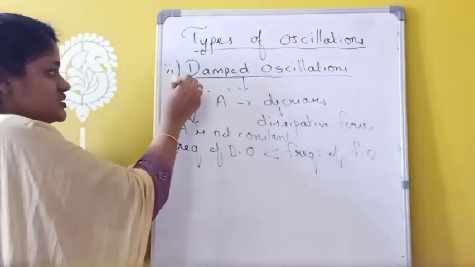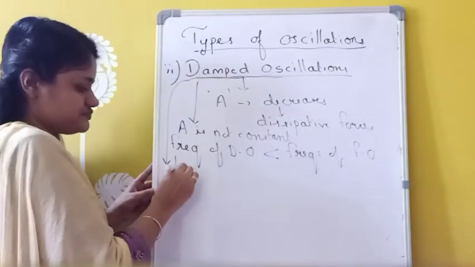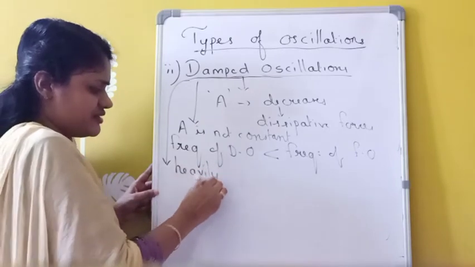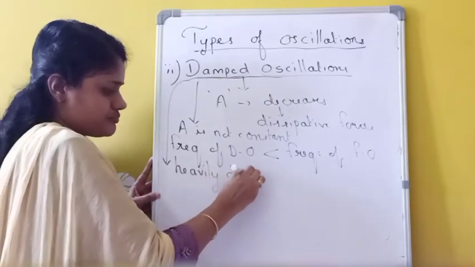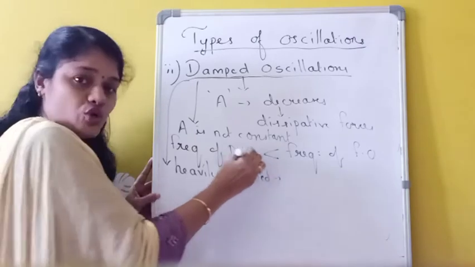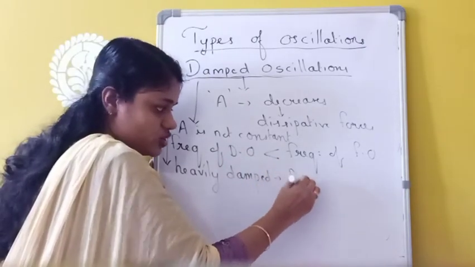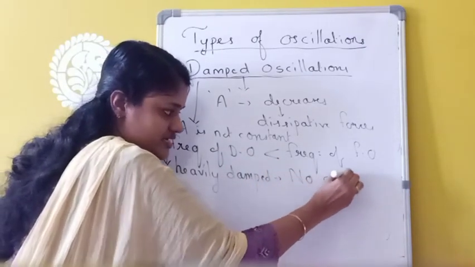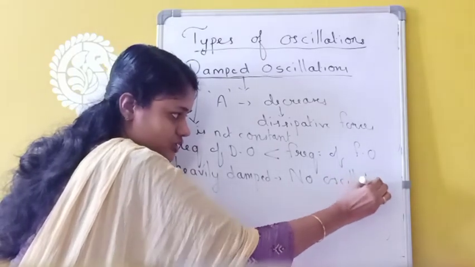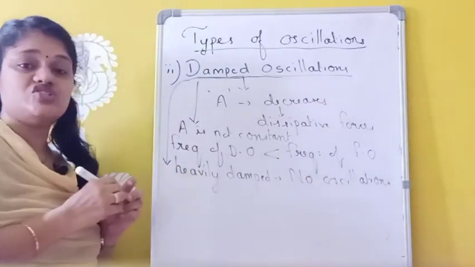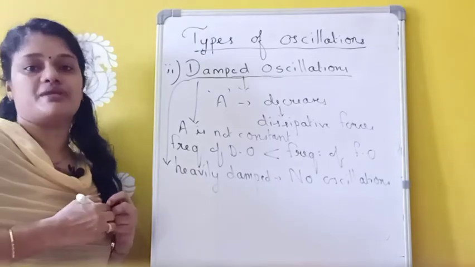Suppose the system is heavily damped. In that case, no oscillations occur, so there may not be any oscillation, and the system gradually returns to its equilibrium position.